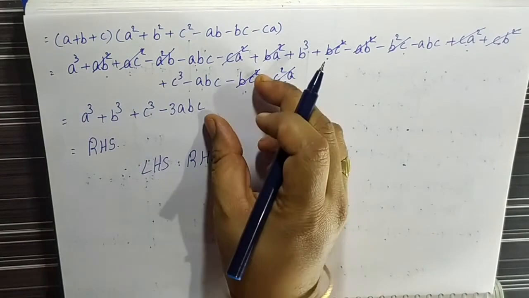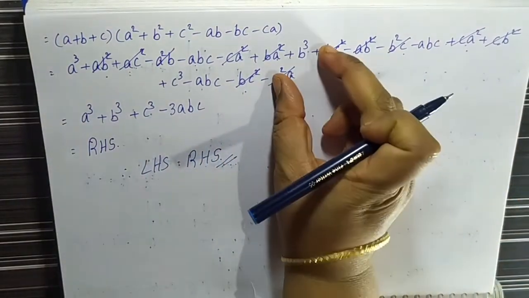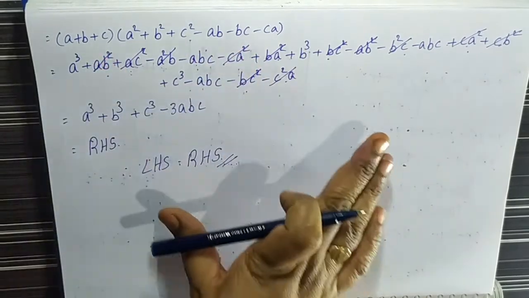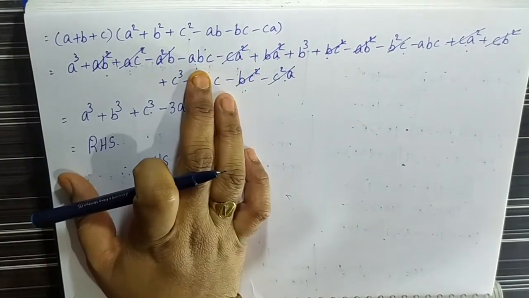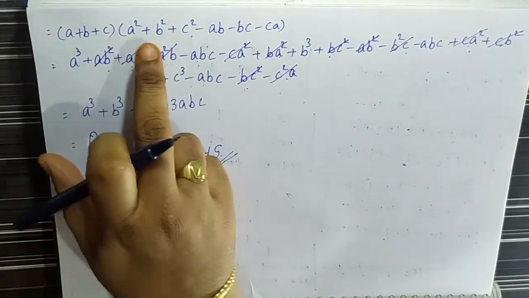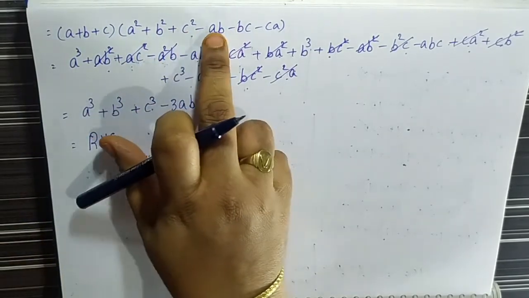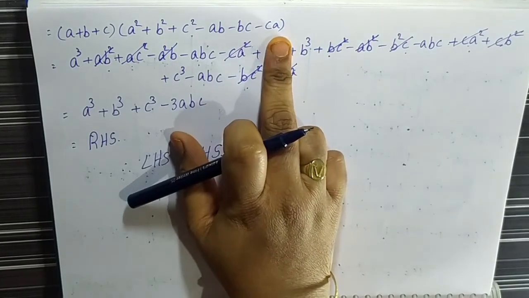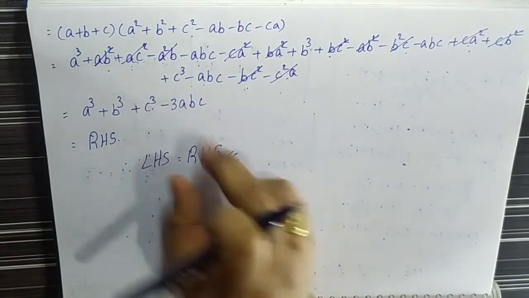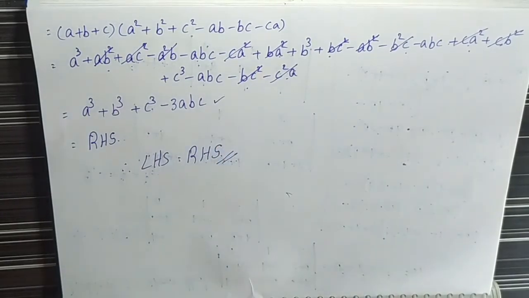But we can skip this step also, because one of the formulas from previous classes is that a plus b plus c into a square plus b square plus c square minus ab minus bc minus ca is equal to a cube plus b cube plus c cube minus 3abc. This is one of the formulas.